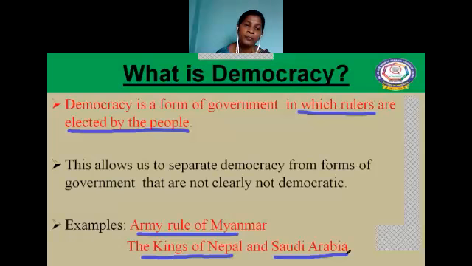Listen, children. We have learnt a simple definition of democracy: democracy is a form of government in which the rulers are elected by the people. If not, it is not a democratic form of government. For example, the army rule of Myanmar and the kings of Nepal and Saudi Arabia. This simple definition is not adequate to understand more about democracy. So we move on to learn about the features of democracy now.